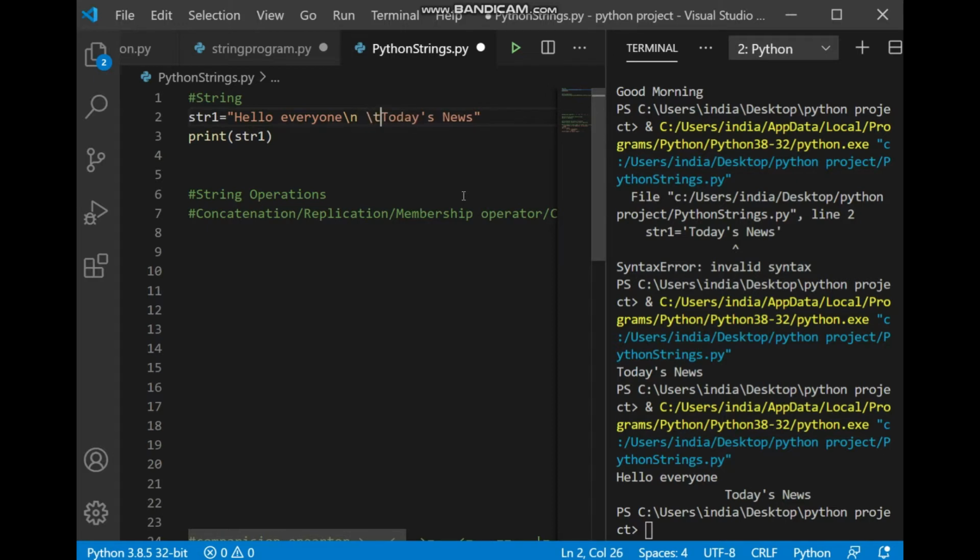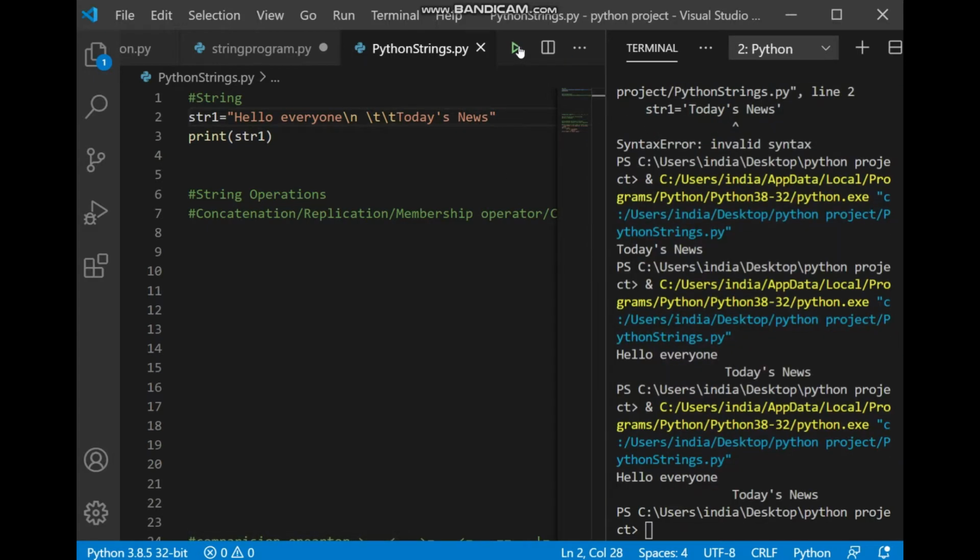The \n moves the next part into a fresh line, and \t is tab, that is to shift towards the right. See, the output in both situations is the same. So either using a triple quote or a double quote gives the same result, but in case you're using double quotes, you will have to take help of your escape sequences.